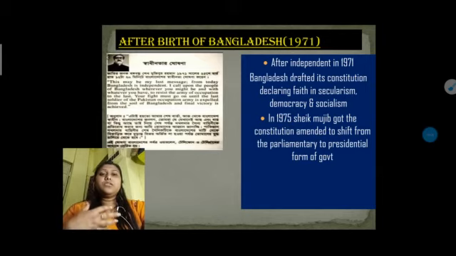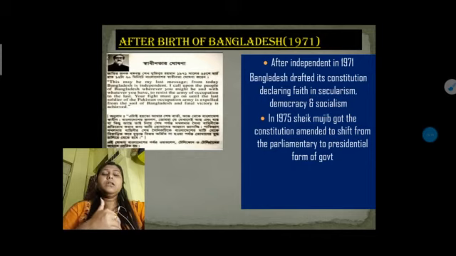So finally, in 1975, Sheikh Mujib again came into administration, because after getting independence, Sheikh Mujibur Rahman was released from jail and got the power to become the administrator of independent Bangladesh. But in 1975, when Sheikh Mujib got all the power of the constitution in his hand, he amended the constitution and shifted from a parliamentary to a presidential form of government.